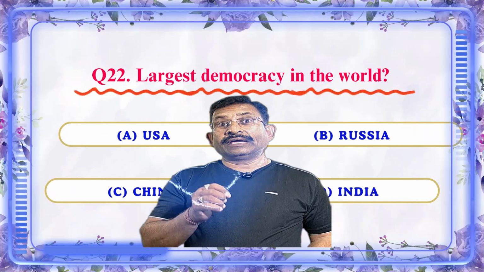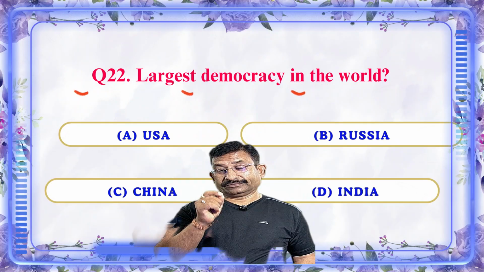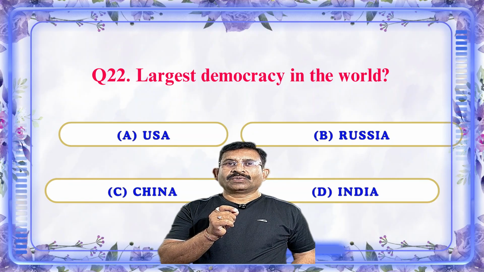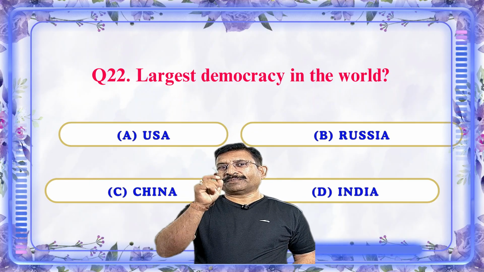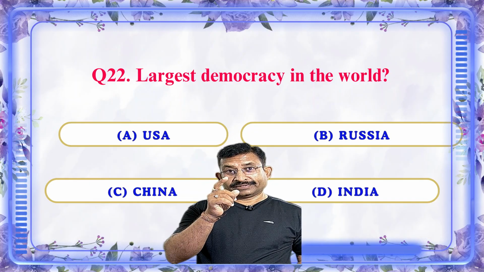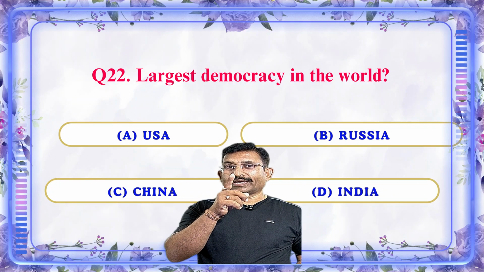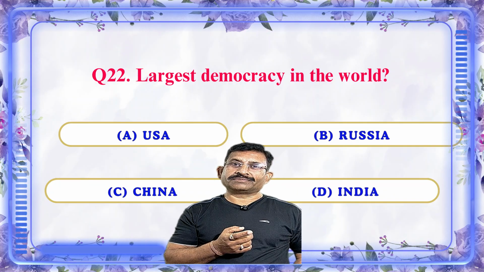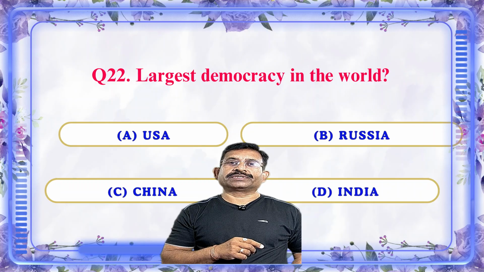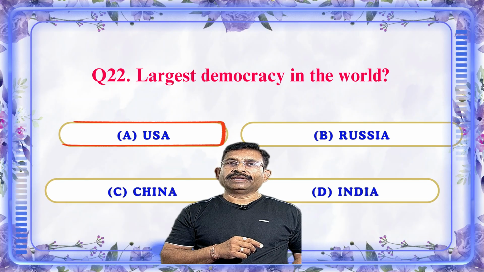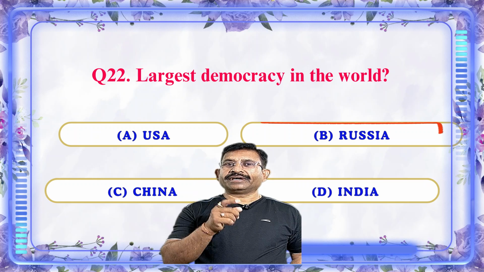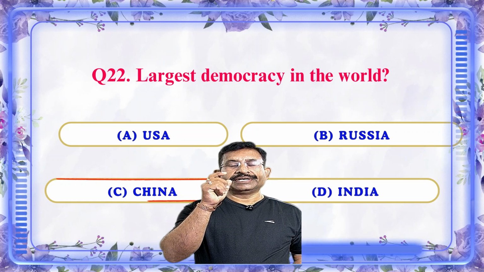Next question: largest democracy in the world. Very nice question. Think once, twice, and many more times. Which is that country? Option A, USA; B, Russia; C, China; and D, India.